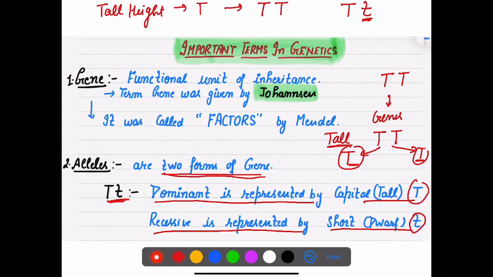You need to understand these alleles very clearly: they are the 2 forms of a gene. One gene has 2 forms, and these 2 forms are called alleles.